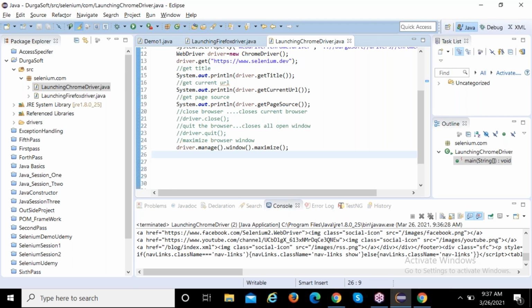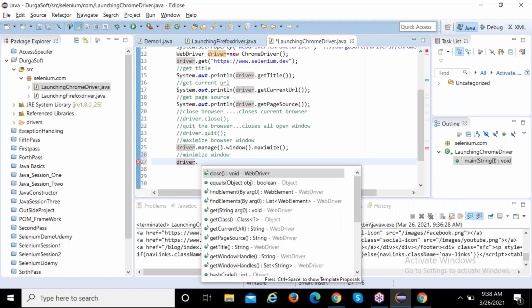Now I want to minimize. How? That is also a very important interview question. Maximize means I simply write a command, but how do I minimize? Think manually first, don't think automation first. After that you think automation. For maximizing, you click the maximize button and the window maximizes. But how do you minimize?